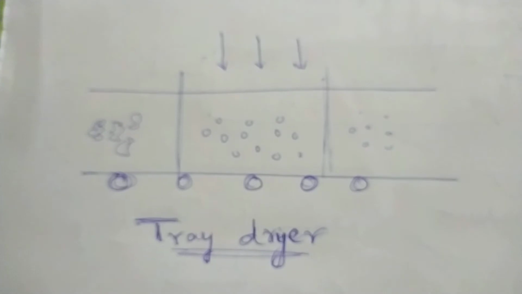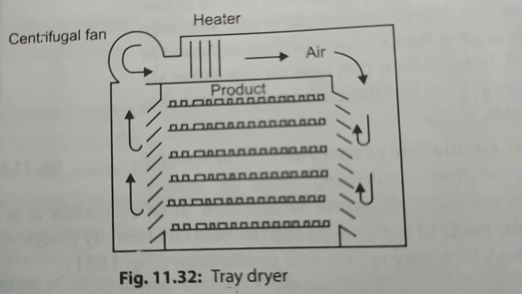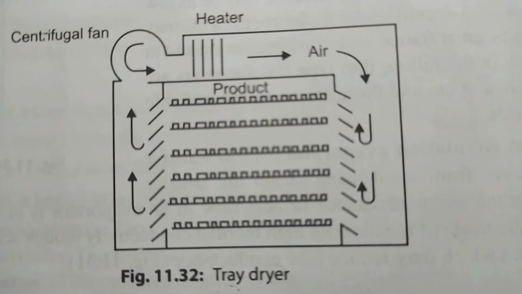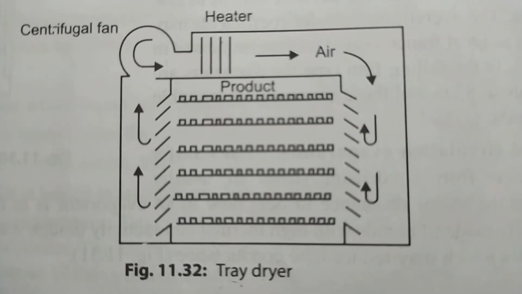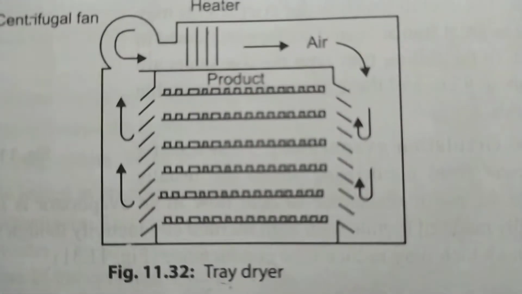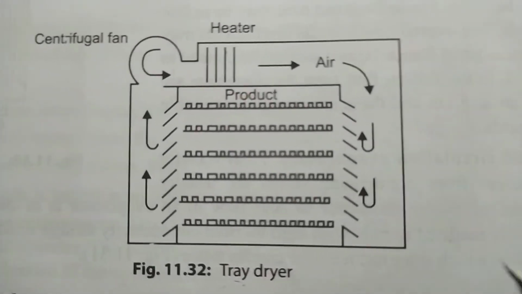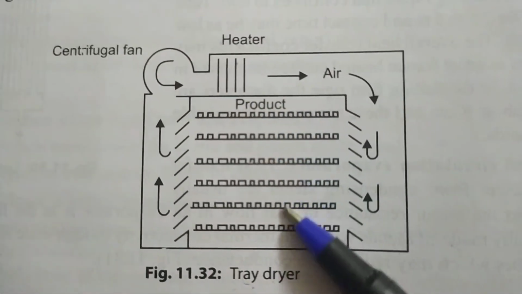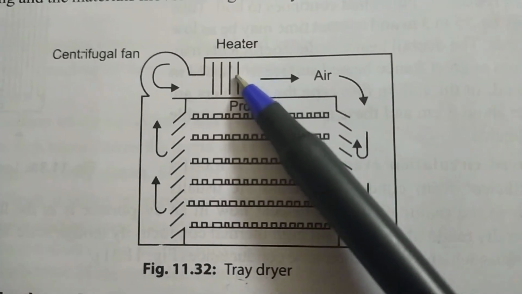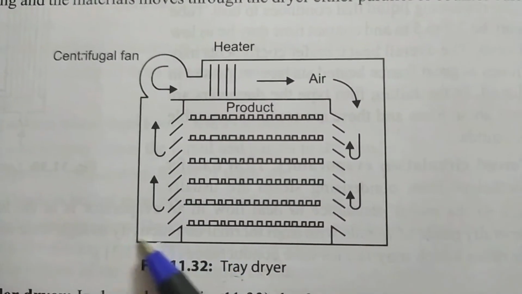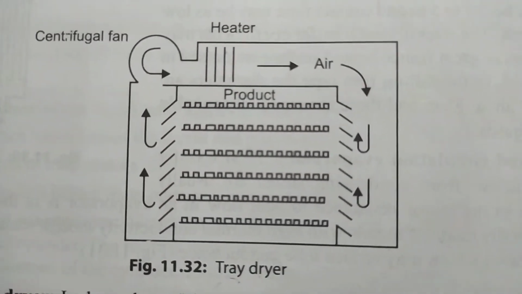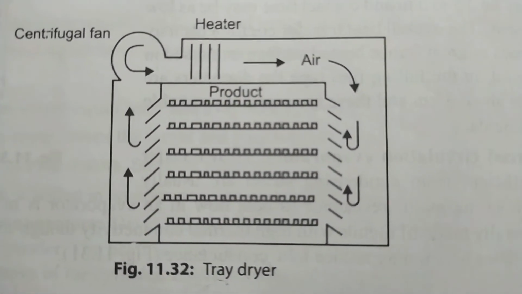Next we will learn about tunnel dryers. It's a modified version. This is called a tunnel tray dryer, where you have a centrifugal fan. The heater is there in the top. There are a number of trays here. You can see the product is on the trays. Hot air is pumped, like your hot air oven, hot air is circulated, and you get the product getting dried by this technique.